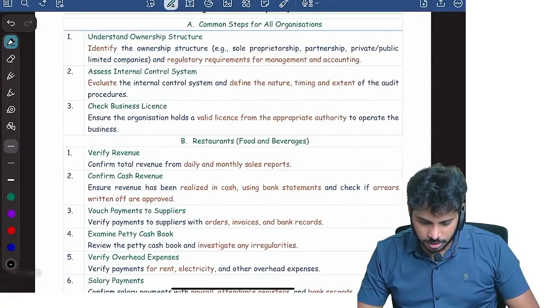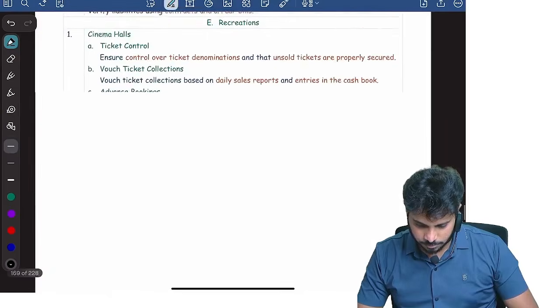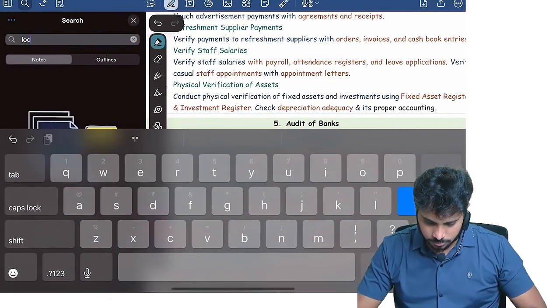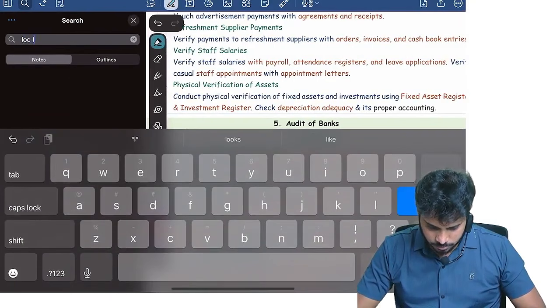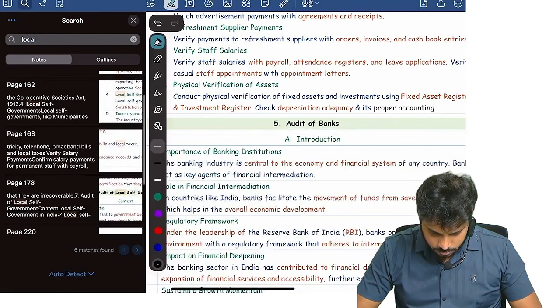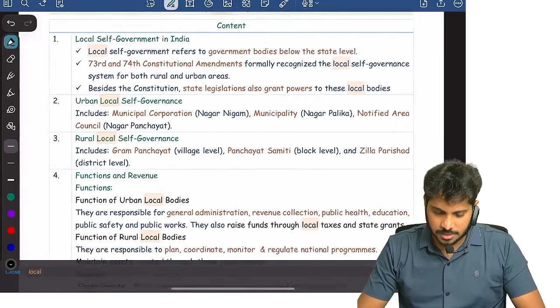Where is local authority? Hospitality. Yeah, local self-government.